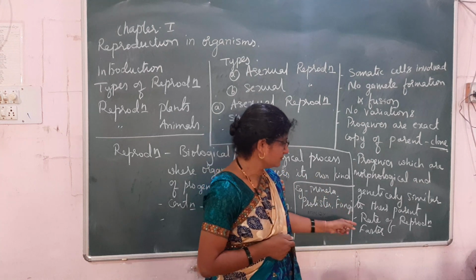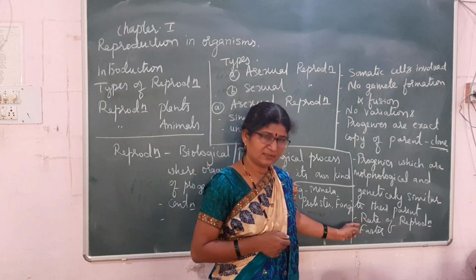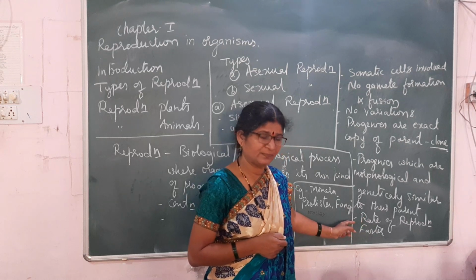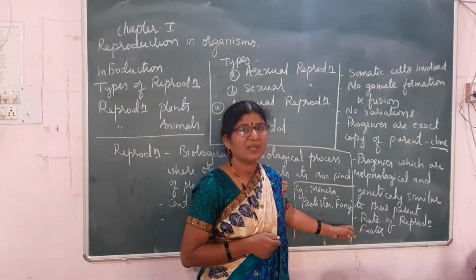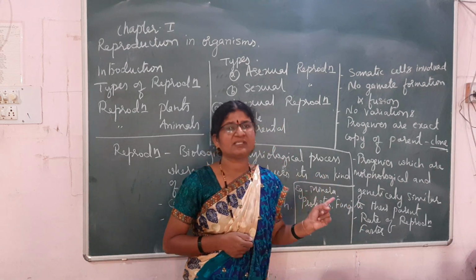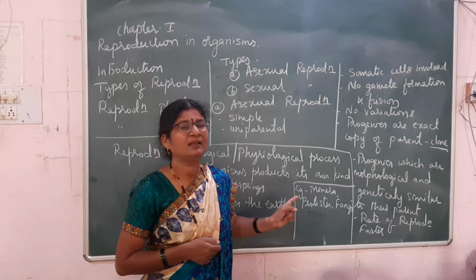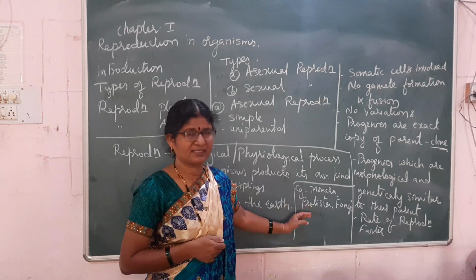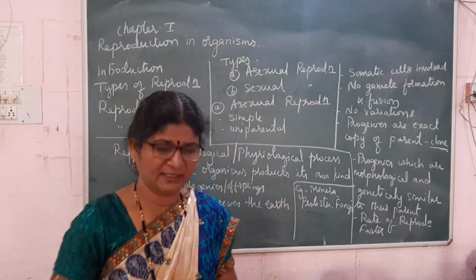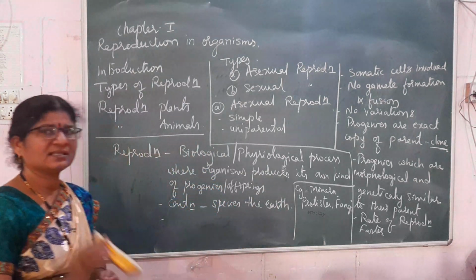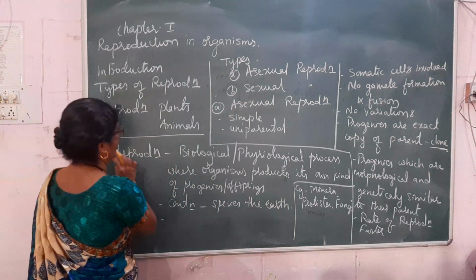Now, next, as the reproduction method is very simple, the rate of reproduction is very fast. And such reproduction we will see in lower organisms like Monera, Protista and fungi. Now let me go to the next method of reproduction, that is the sexual method.